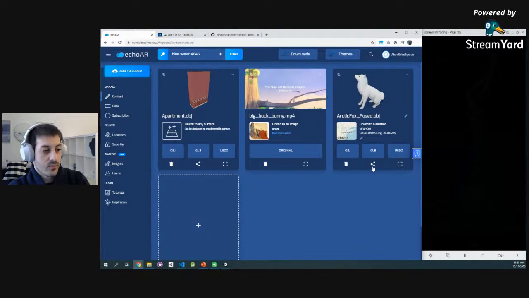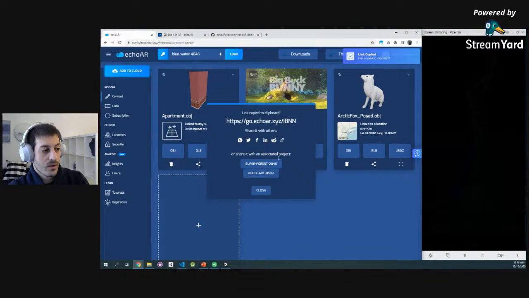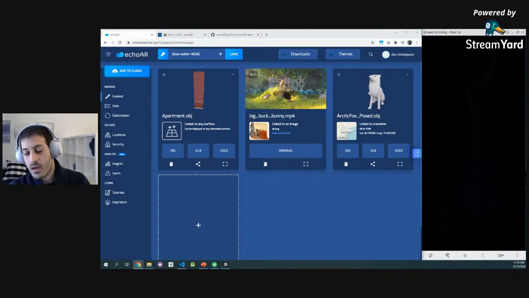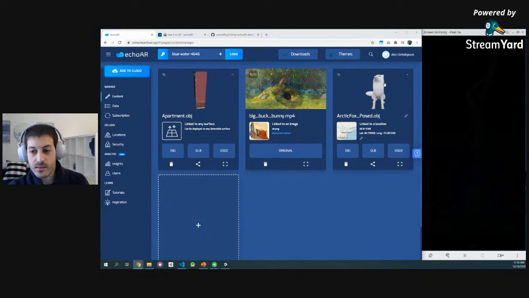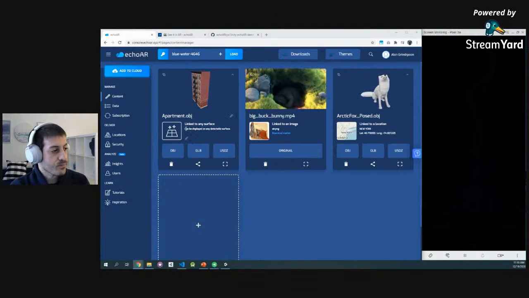Another cool resource is that once you upload a 3D model, for example, you can share that automatically with friends. So there you go. I can share this Arctic Fox with you all by just giving you this link that will work up until the point that I delete this fox. So you can always go to this link through your mobile phone and see that fox.